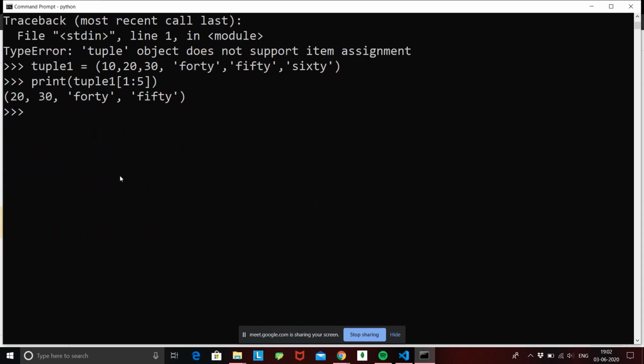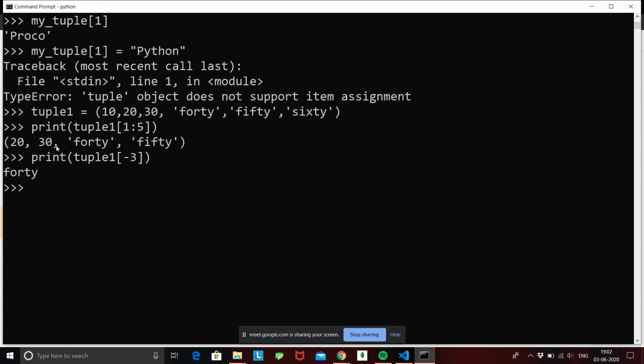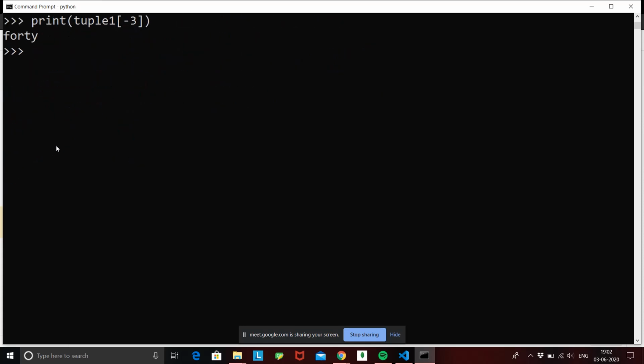And a quick example for negative indexing: print tuple1 of -3. So we retrieve 40. Why? Because this was -1, this was -2, this was -3, and -3 was 40. So a tuple is mostly similar to a list, but the only difference between a tuple and a list is that a list is changeable, but a tuple will never change.